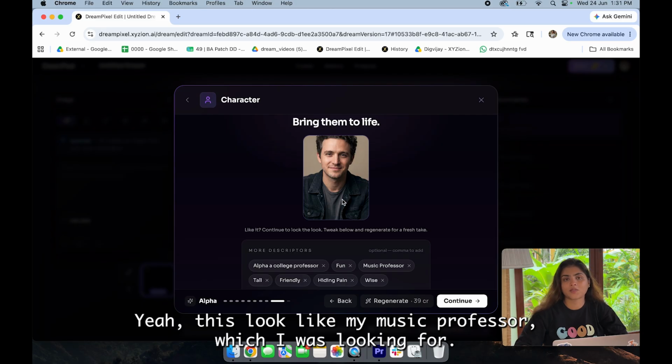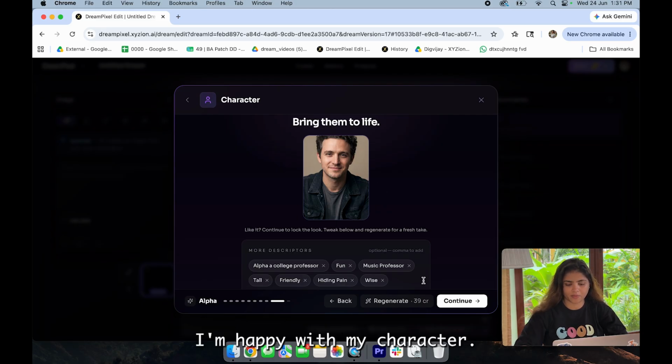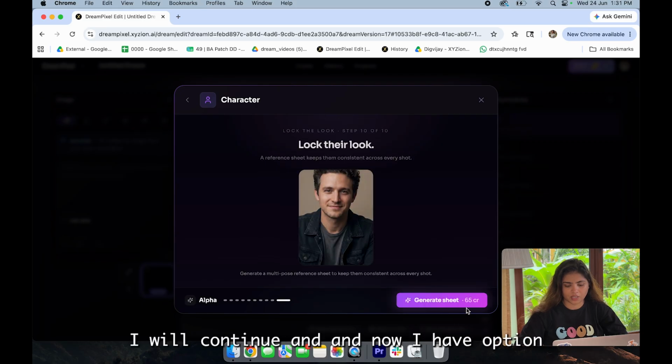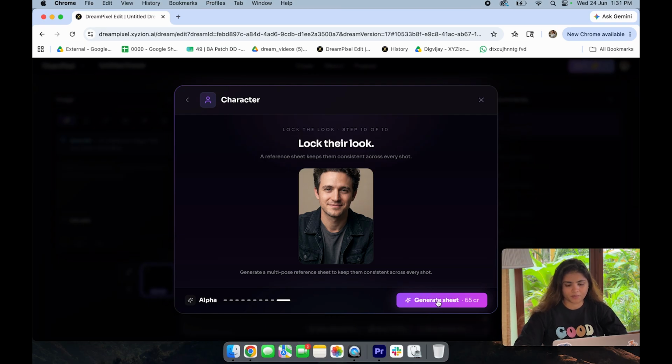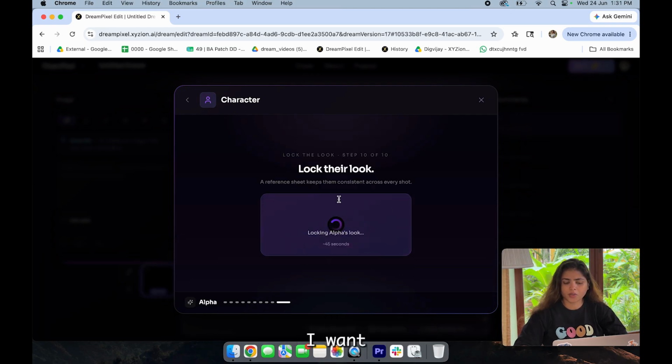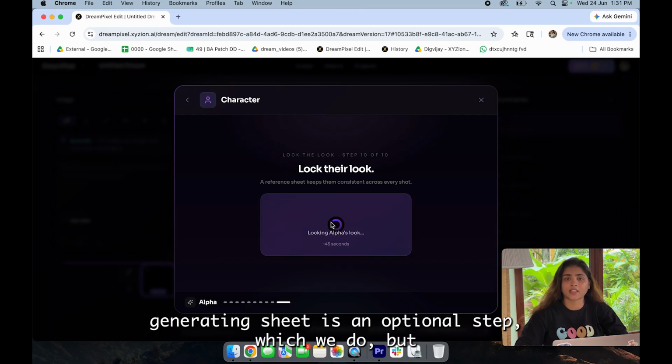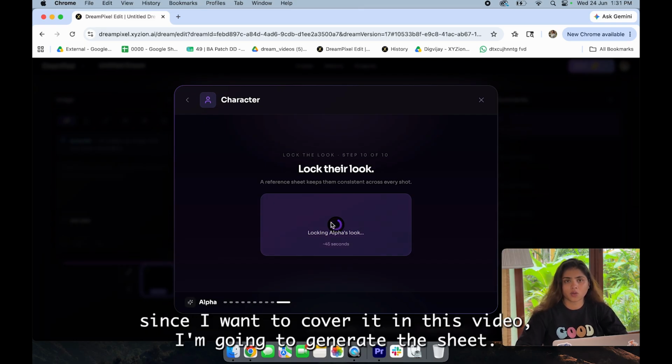Yeah, this looked like my music professor, which I was looking for. I'm happy with my character. I will continue. And now I have the option to generate a sheet, for which I'm spending 65 credits. Generating a sheet is an optional step, but since I want to cover it in this video, I'm gonna generate the sheet.